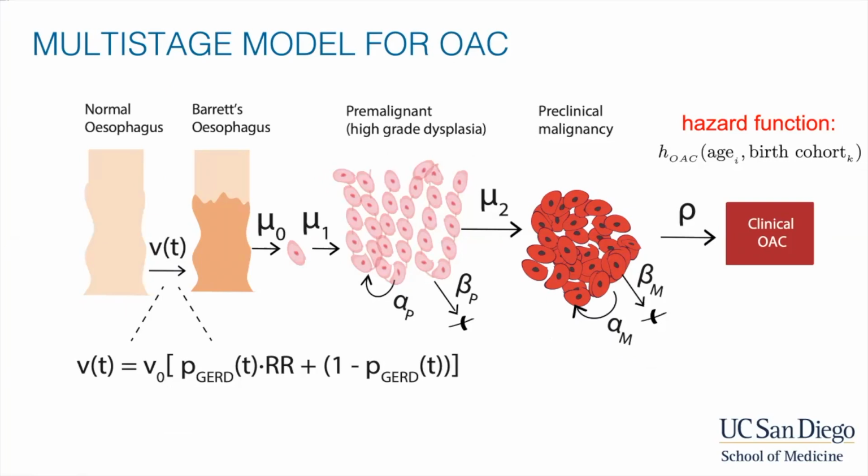This model allows stochastic events to occur in Barrett's esophagus crypts that can form premalignant and malignant cell clones that grow with certain probabilities and progress to cancer in some cases. The only inputs for this model are the prevalence of GERD for specific ages and by sex, which is shown by P-GERD. The other input is the US OAC incidence curves. The other quantities are model outputs, such as Barrett's esophagus prevalence and the progression rate to esophageal adenocarcinoma.